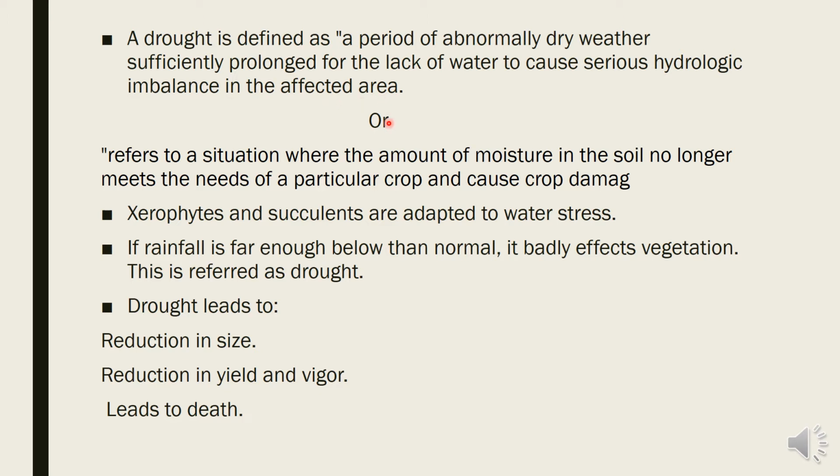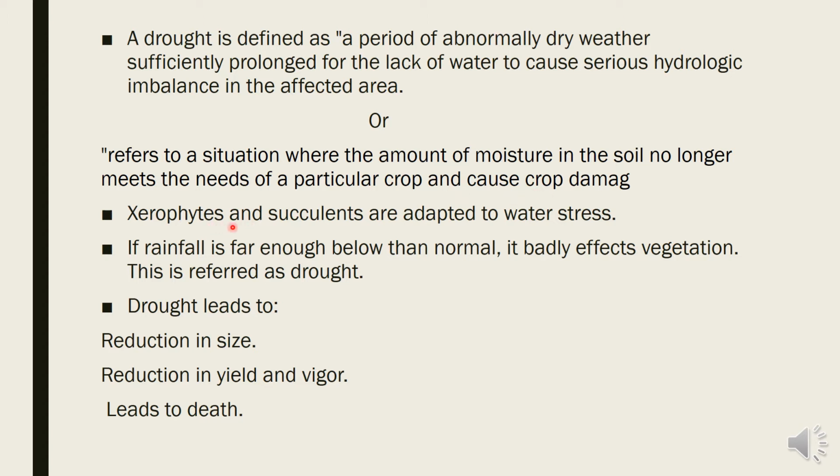In agriculture, drought refers to a situation where the amount of moisture in the soil no longer meets the needs of a particular crop, meaning the moisture in the soil is no longer available for the plant, and it affects the growth of the plant and causes crop damage.